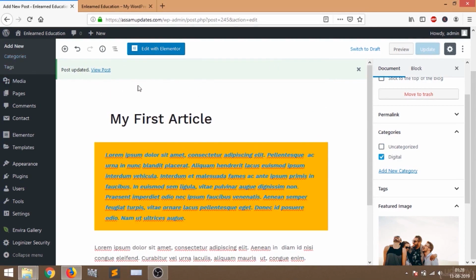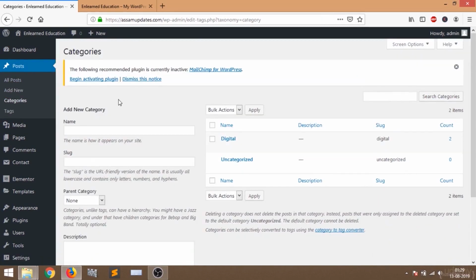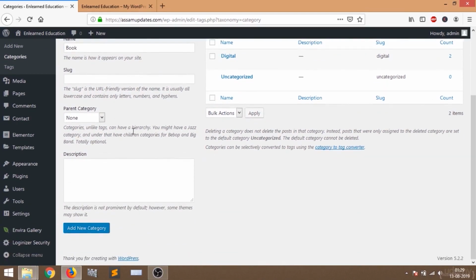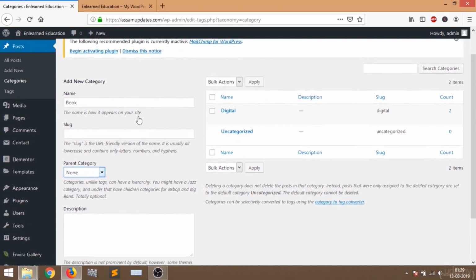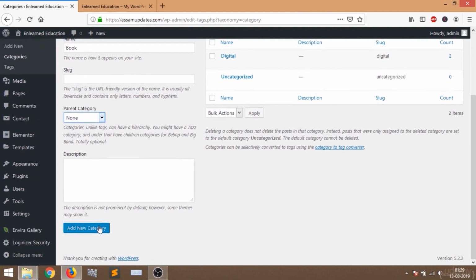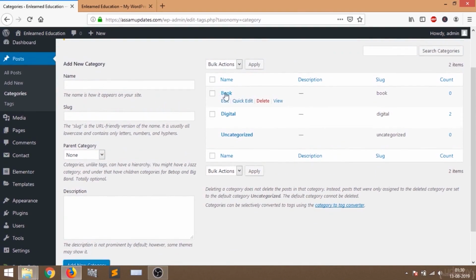If you want to add new categories, just go to post and select categories. Here you can add or delete categories. I'm going to add a new category just to show you. Let the category name be book. If you want to have a parent category, you can select any of the other categories which are already available. I'm not going to select any parent category, this is my main category. Click on add new category. Now you can see our new category is added.